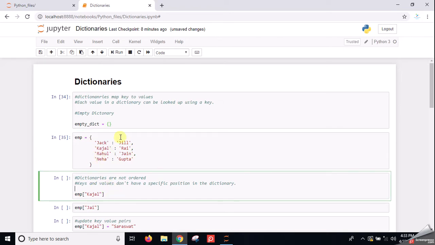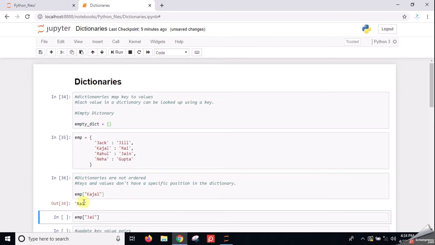Now suppose I have defined this dictionary having 4 key-value pairs. How can we look at it? Suppose I want to look up the value of Kajal, where Kajal is the key. How can I access it? It is very simple. I use the dictionary name, which is EMP here, then square brackets, and then the key. As you know, strings can be defined in double or single inverted commas, so there is no difference. Now I look up the value of EMP Kajal, and it is Rai.